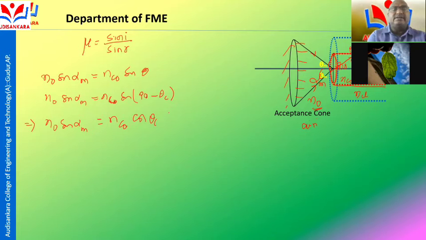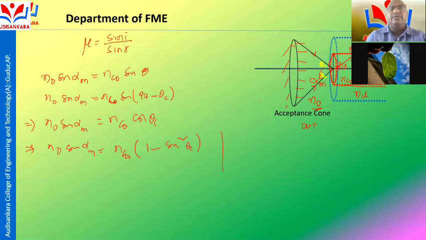Since cos theta c is equal to square root of 1 minus sin square theta c, N naught sin alpha m is equal to NCO into square root of 1 minus sin square theta c. But according to total internal reflection, sin theta c is equal to NCL by NCO, or N2 by N1. So that value is substituted here.